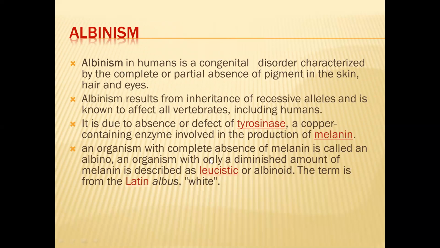This is due to the absence or defect in the enzyme tyrosinase, a copper-containing enzyme involved in the production of melanin. Melanin is a pigment which gives color to your skin. As this is absent, the skin color is not formed.